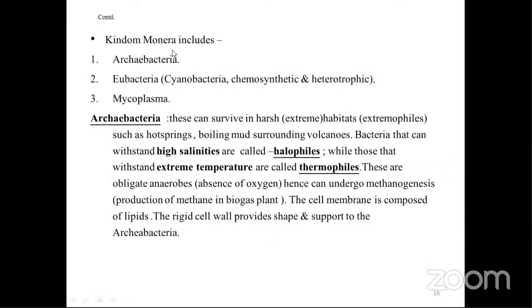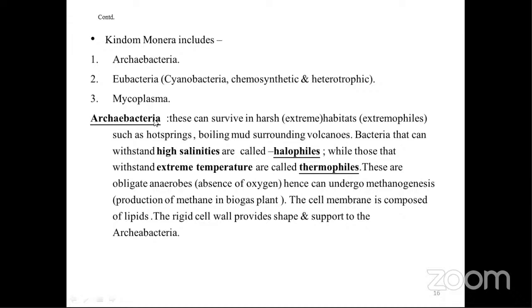Then kingdom Monera includes Archaebacteria, Eubacteria, and Mycoplasma. Now we have to study these three in detail. Eubacteria includes cyanobacteria, chemosynthetic, and heterotrophic. That means in the absence of light, chemosynthetic bacteria can synthesize their own food, right? And heterotrophic, that means they are dependent. Then comes the mycoplasma.